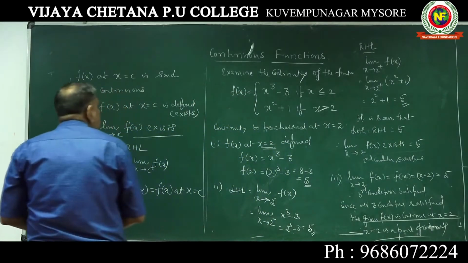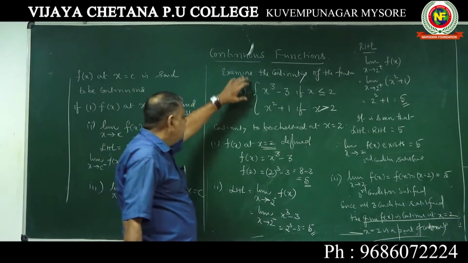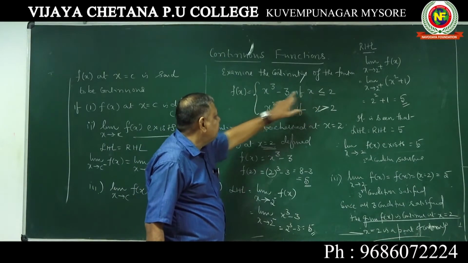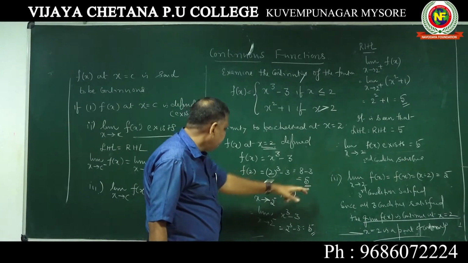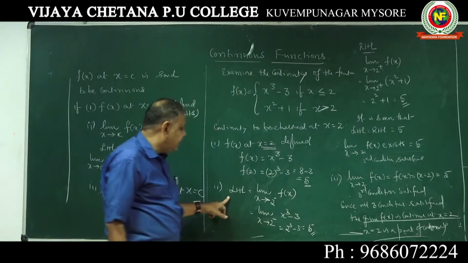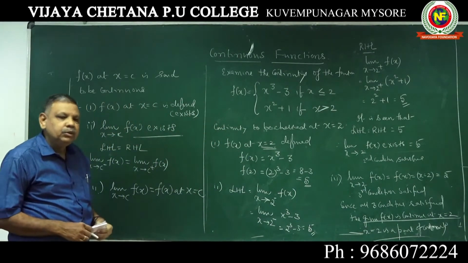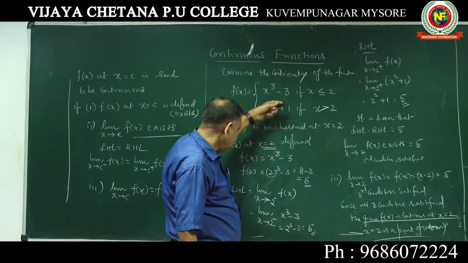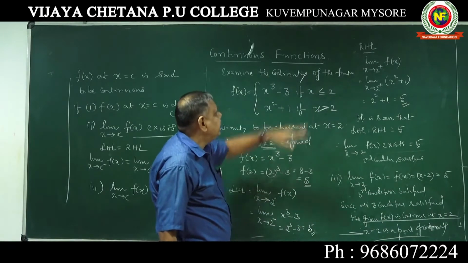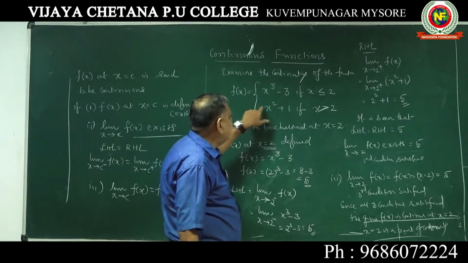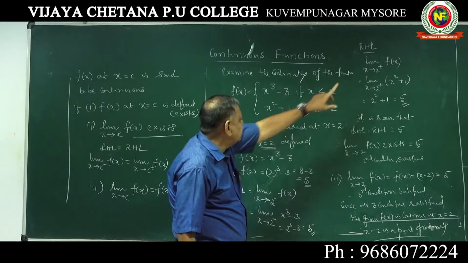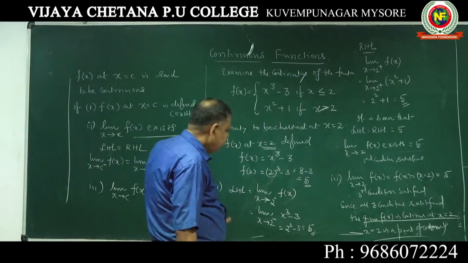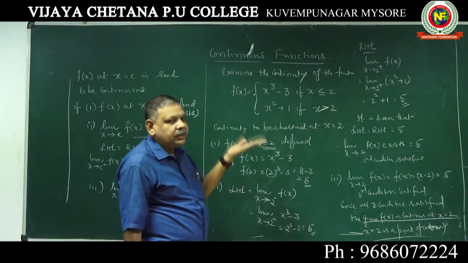Please copy down. Here you should take f of x at x equal to 2, take whichever sign the equals sign comes with. Substitute and find f of 2. Then take limit extending to 2 minus, the left hand limit. When it is 2 minus, it is less than, so take that and substitute. Then you take the right hand limit. Right hand limit is greater than 2, that is 2 plus, so take the greater than 2 expression. Substitute, and it is 5. Fortunately, LHL is equal to RHL.